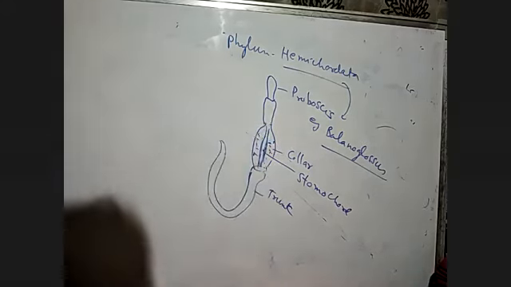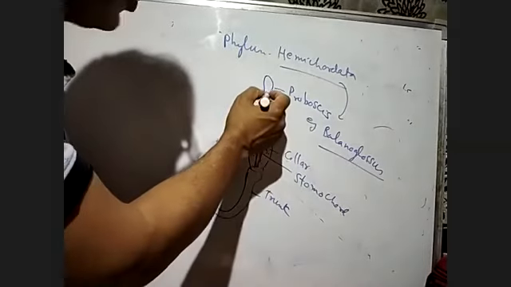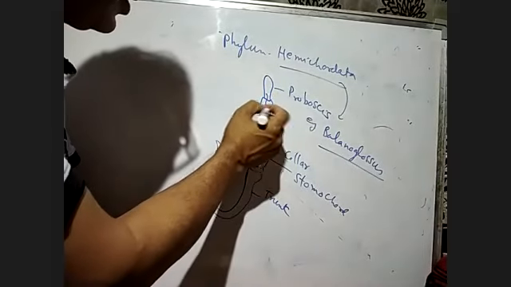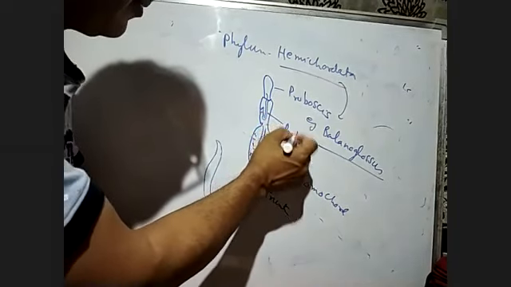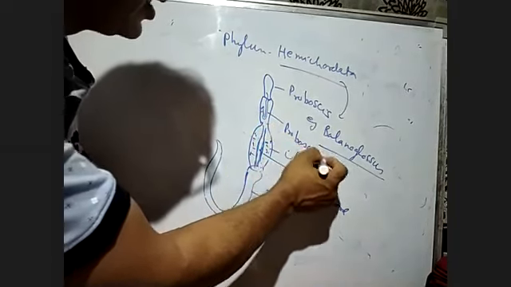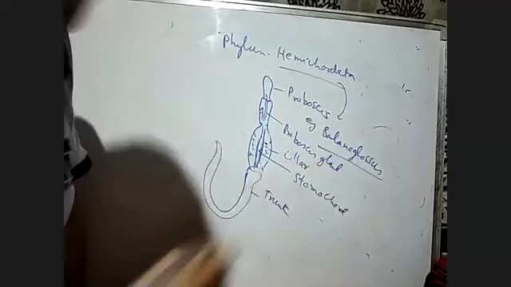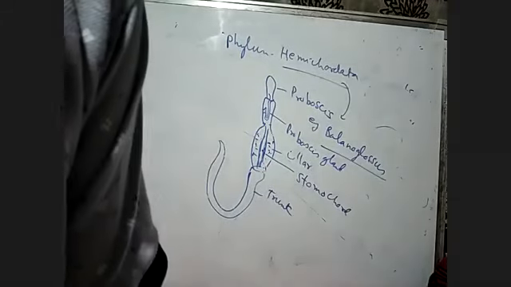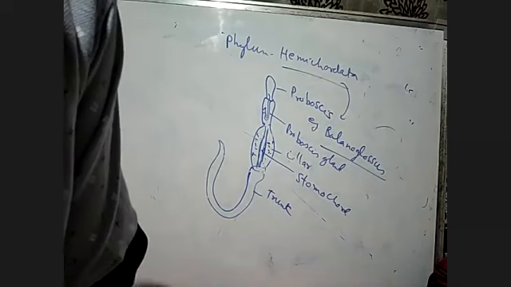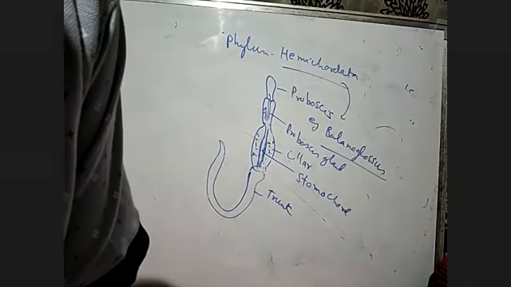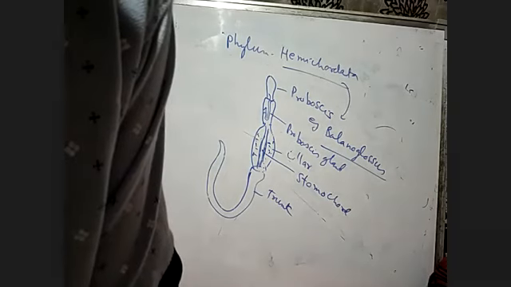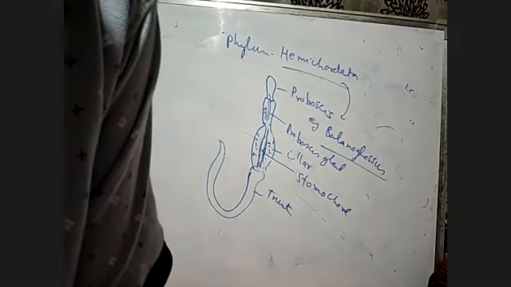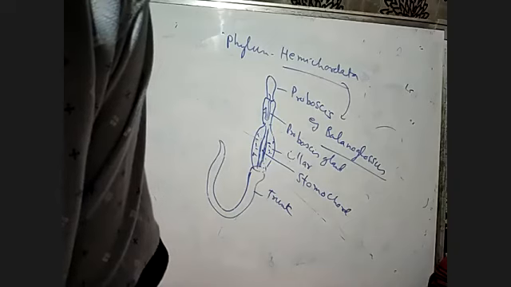Inside the proboscis we get glandular structures, and this is called the proboscis gland. If you go near the seashore in the morning, you find a lot of Balanoglossus coming out from inside the sand.